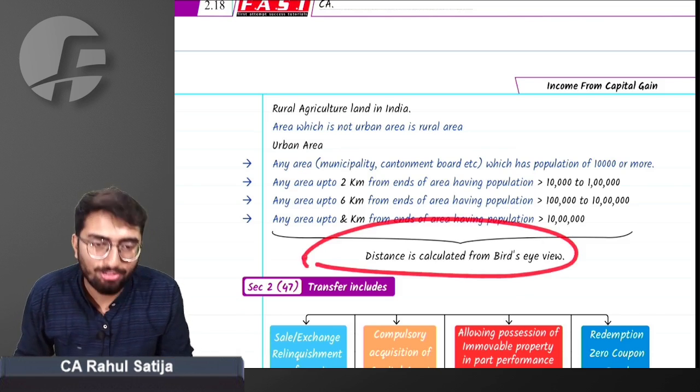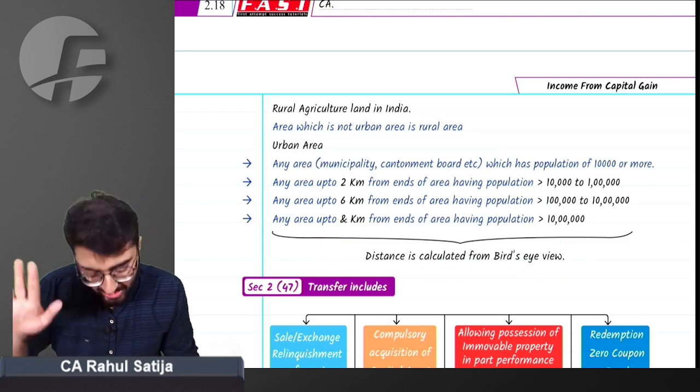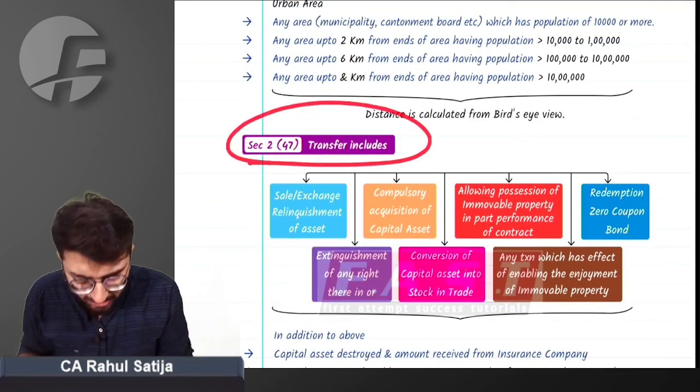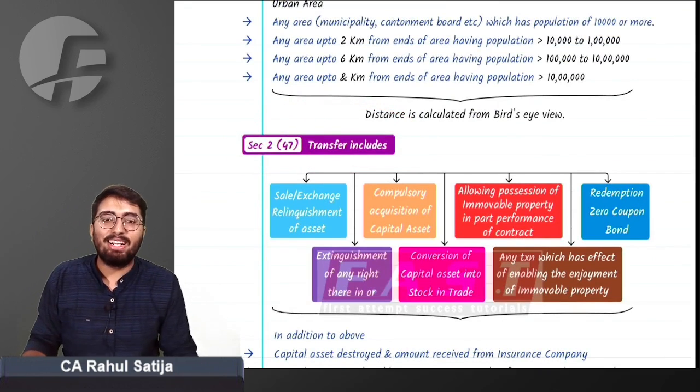You should be really very much aware of this. Next thing, what is meant by transfer?